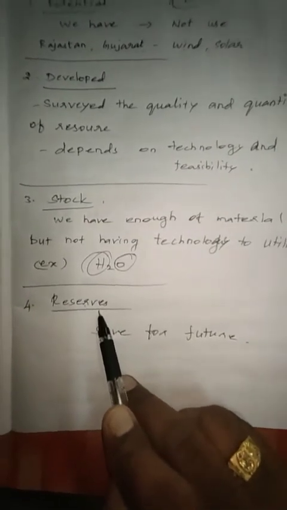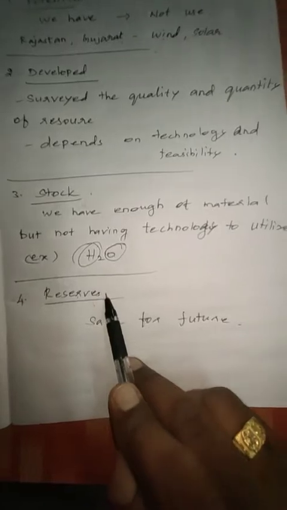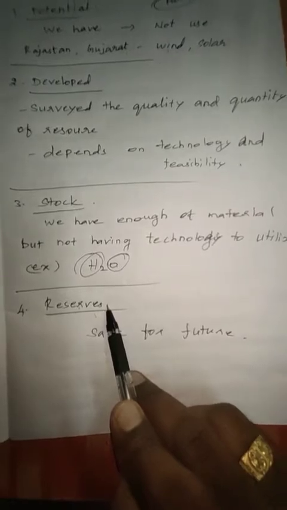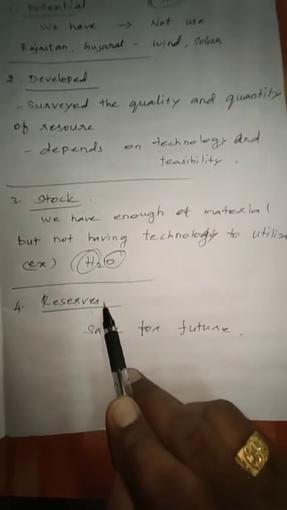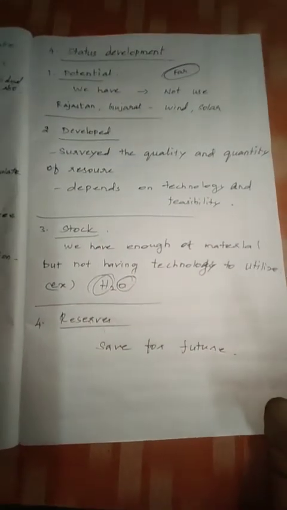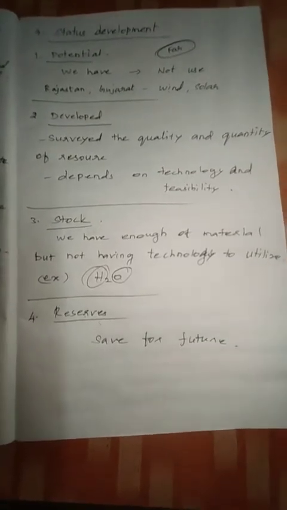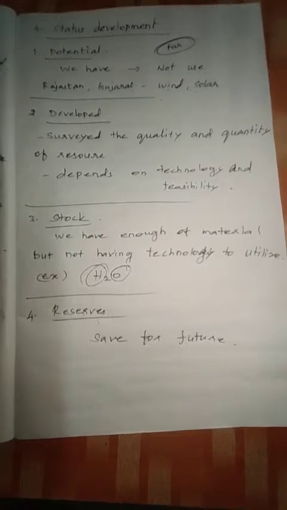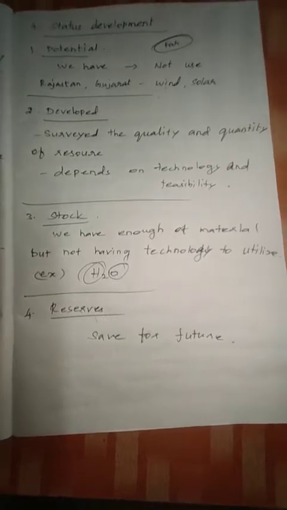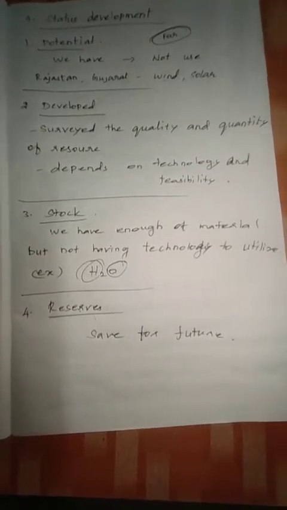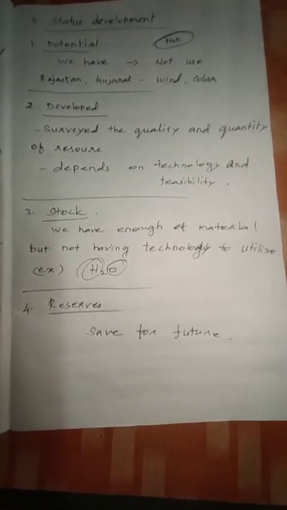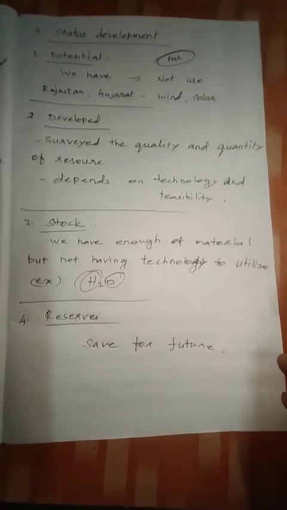Finally, the fourth one is resource. We want to save the resource for future generations. That is very important. If we use the resources now in our generation, what will our son, our grandson, our great grandson use? As I already told, my grandfather bathed in a river, my father bathed in a lake, now I bathe in a bathroom. My son may bathe with a towel, only a glass of water. My grandson, I think they won't bathe, I don't know about that.